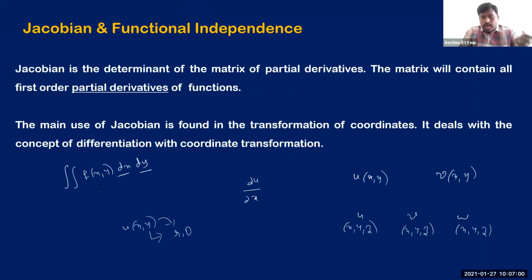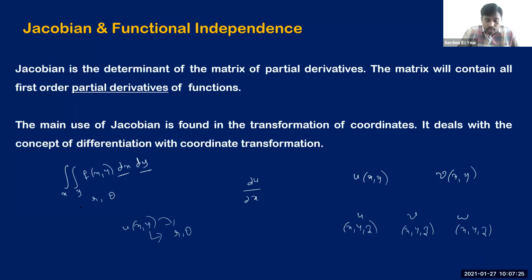Now see, if you want to convert this function in Cartesian coordinate system to a function in polar coordinates, then these 2 integrals are with respect to x and y now. When you convert that into polar coordinates or spherical coordinates or cylindrical coordinates, there will be some other variables in that. For example, if it is in polar coordinates, you need to convert them into r and theta.